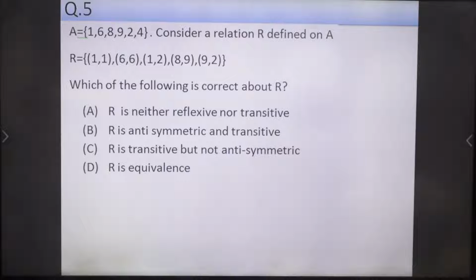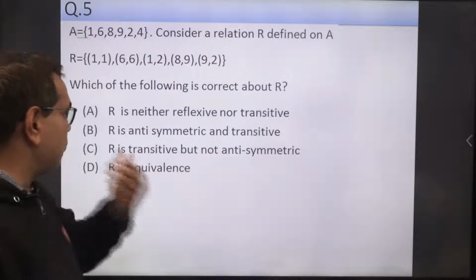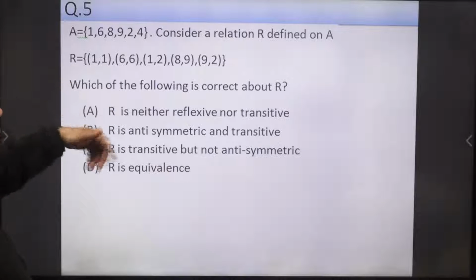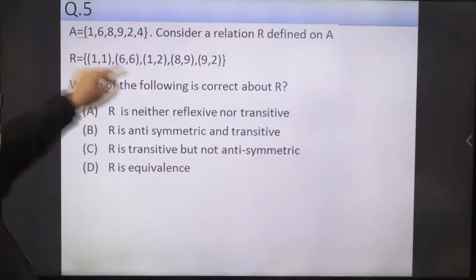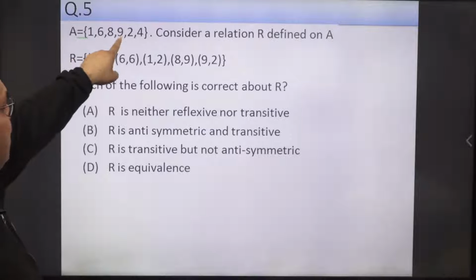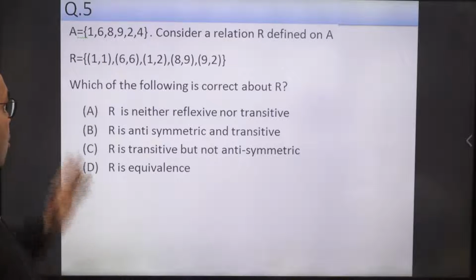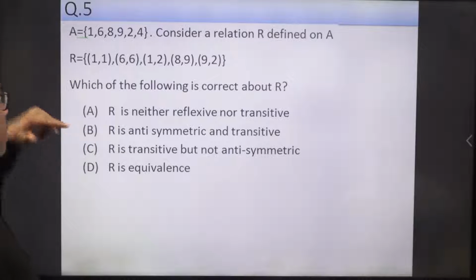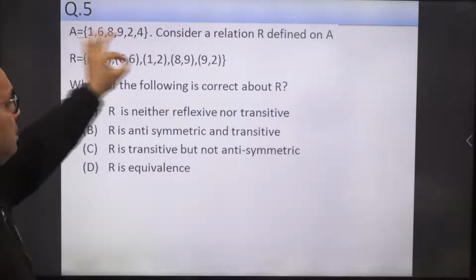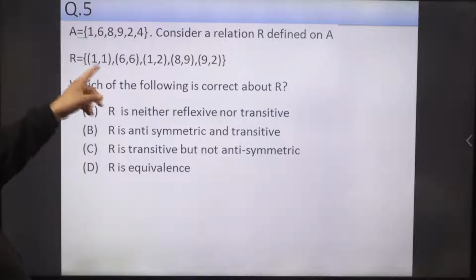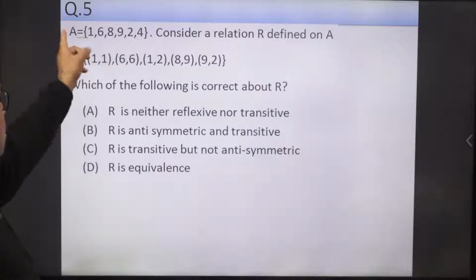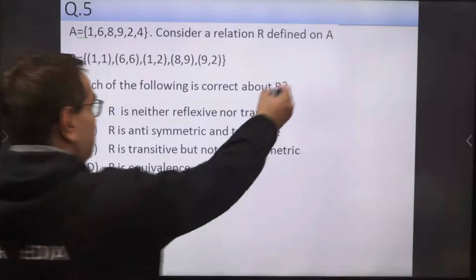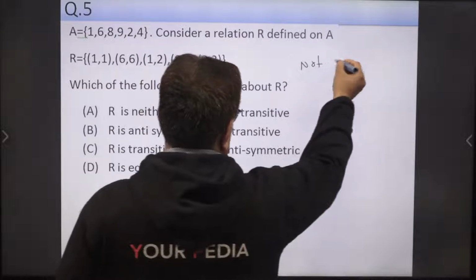This relation we can see is not reflexive nor transitive. So why? First of all, for this relation to be reflexive, it must have all pairs 1,1, 6,6, 8,8, 9,9, 2,2, 4,4 present in the relation. But here only 1,1 and 6,6 are present. No other pair is present. So this relation is not reflexive.